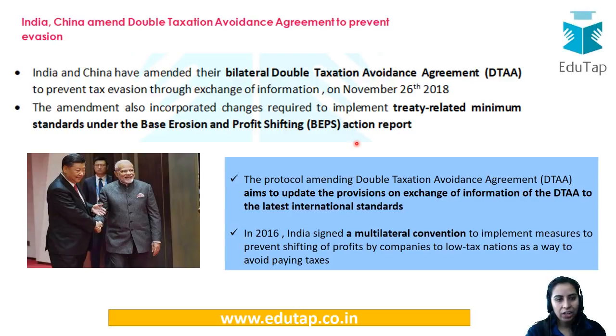India and China have amended their DTAA to prevent tax evasion through the exchange of information. They will be exchanging information on a regular basis so as to prevent the evasion of tax. All the latest international standards have been incorporated in the amendment of DTAA. India has signed the multilateral convention, and bilaterally India also has DTAAs with many countries. So this was a very important news.